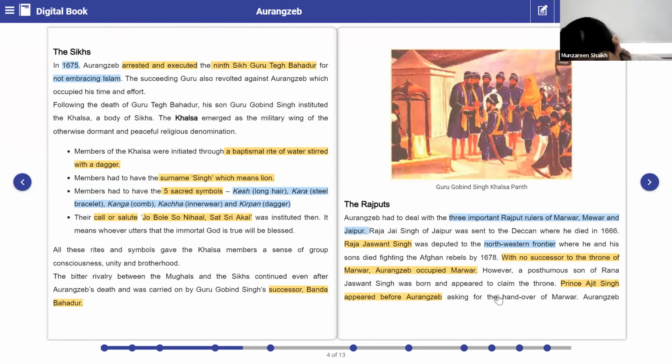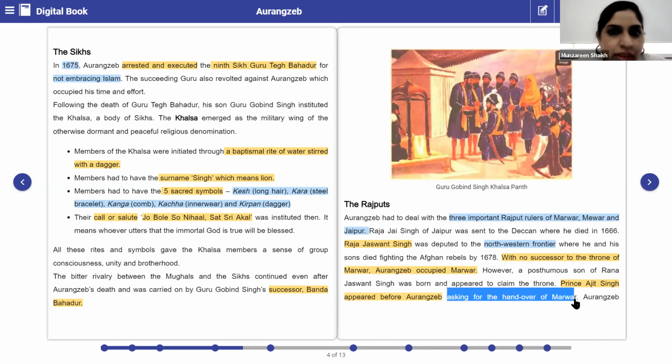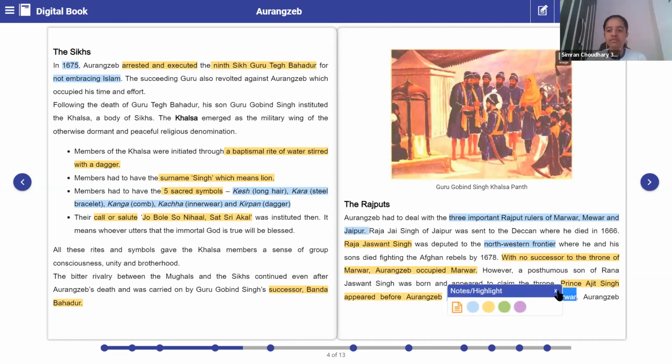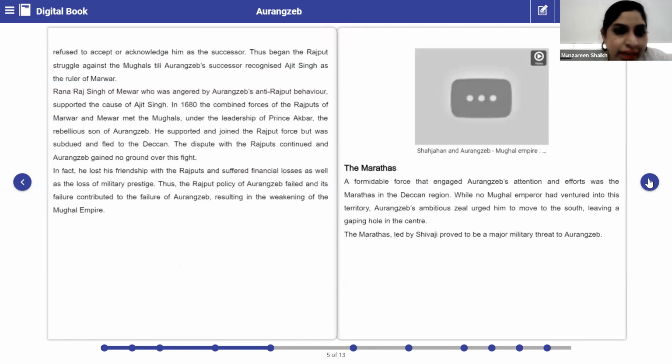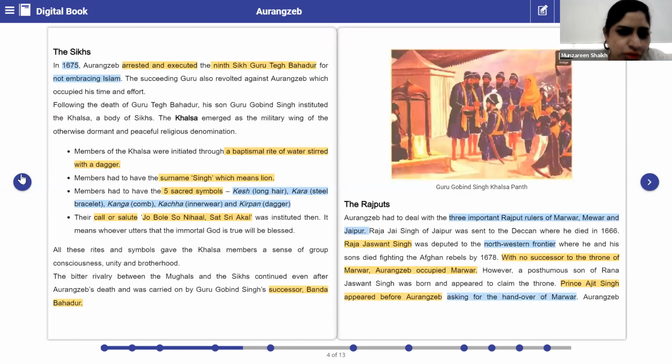Clear? Yes, ma'am. Are you all understanding what I'm teaching? Yes, ma'am. I hope there's no background noise when I'm teaching. No, ma'am. Fine, no problem. So I'll continue then.